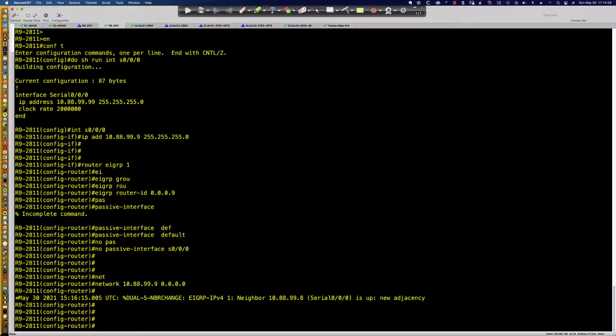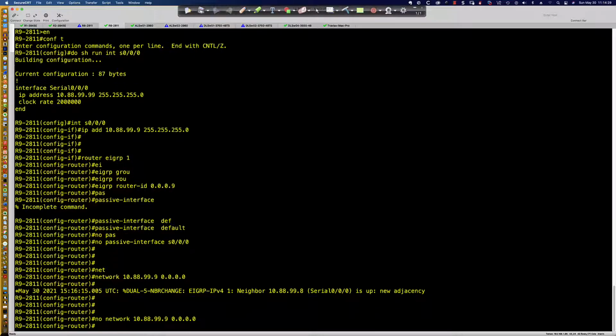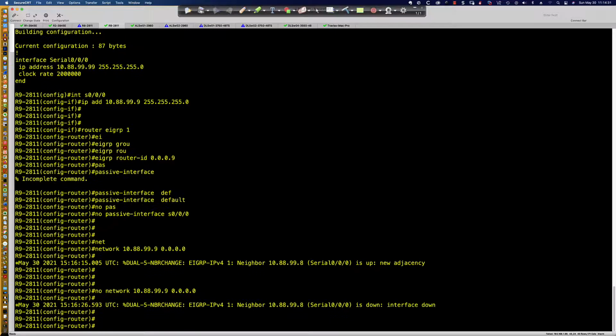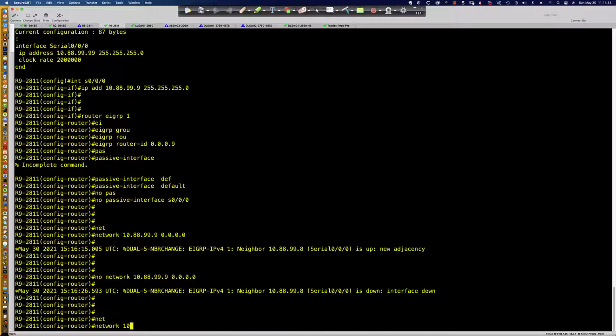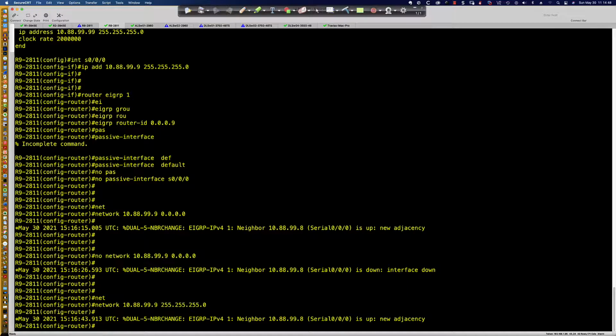Now, there's another way to do that. If I pull the network command out of here, I could also say network 10.88.99.9 and, on current versions of Cisco IOS, I could use the dotted decimal subnet mask notation if I don't want to hassle with the wildcard mask. And again, you can see it works, right?